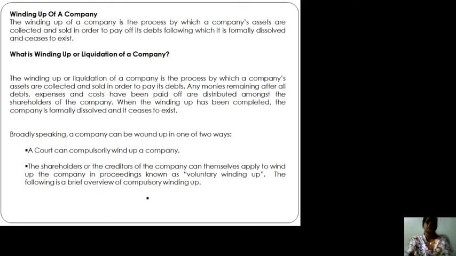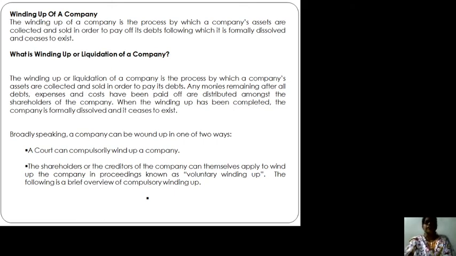So the winding up of the company is a process by which a company's assets are collected and sold in order to pay off the debts, following which it is formally dissolved and ceases to exist. Means its existence gets closed, it ceases. Ceases means finishes its existence.